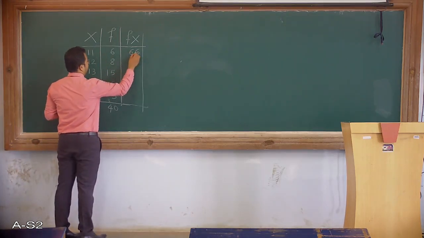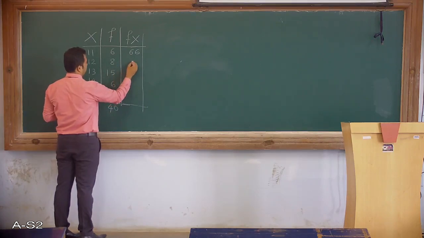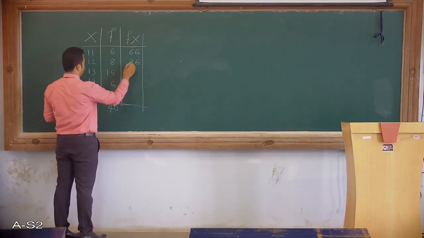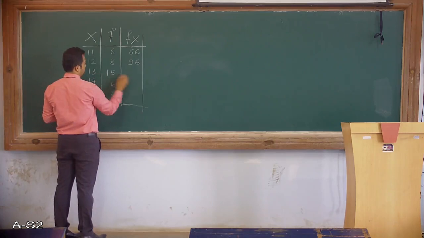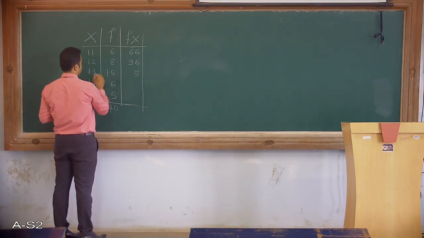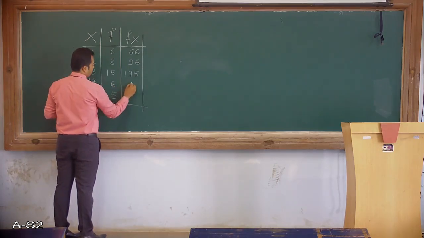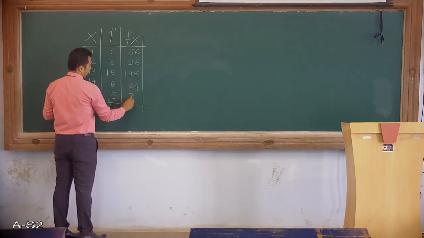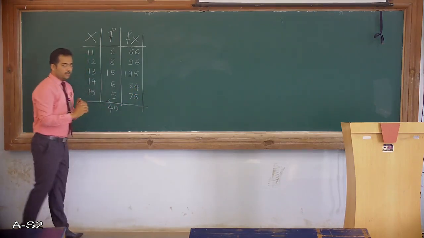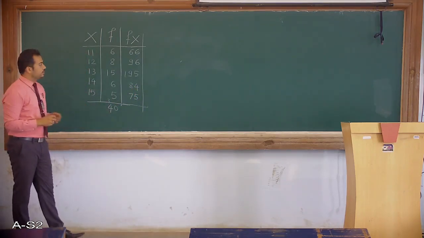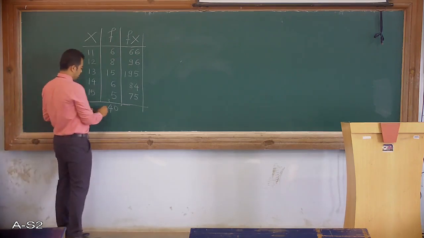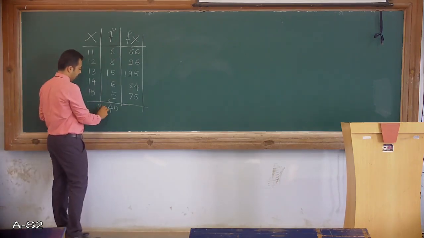So here I write the multiplications. This is how I have calculated all the multiplications. Let me denote the total frequency as n here.